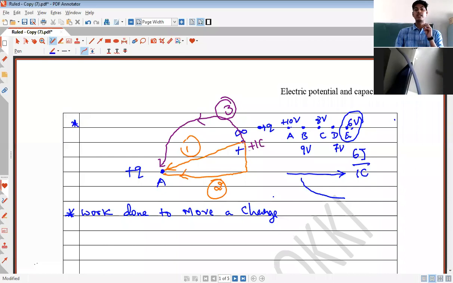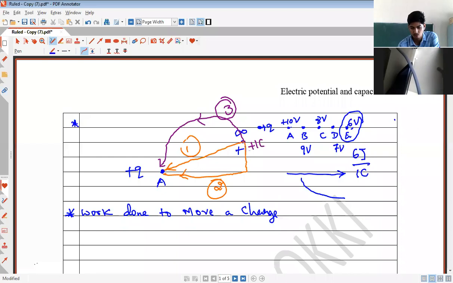Correct? We say electric field is a conservative field. Conservative field means that if you do work against that field, that work done does not depend upon the path followed. If work done against some force or field does not depend upon the path followed, then such fields are called conservative fields. Gravitational field is also a conservative field. Even if you work against the gravitational field, it does not depend upon the path followed. It just depends upon initial and the final positions.